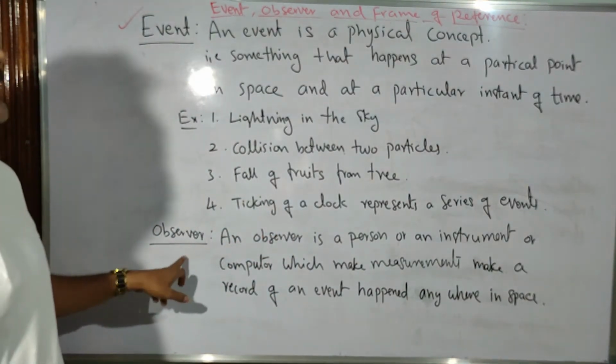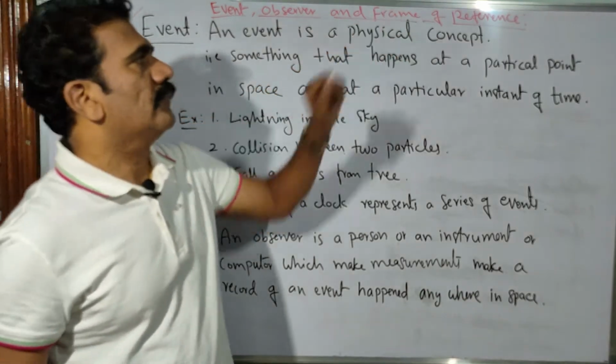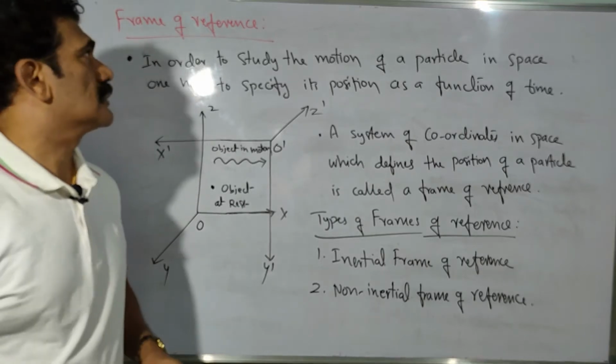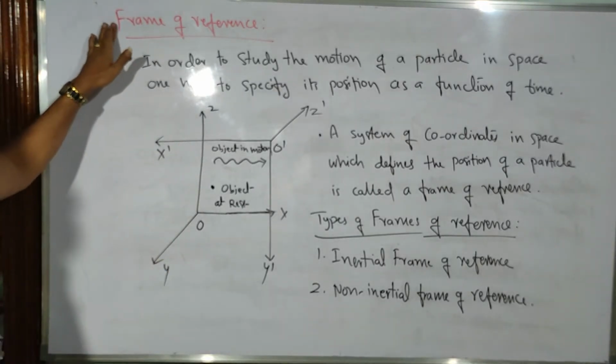Okay, and next let us continue. What do you mean by frame of reference then? Clear? Now let us see what a frame of reference is.